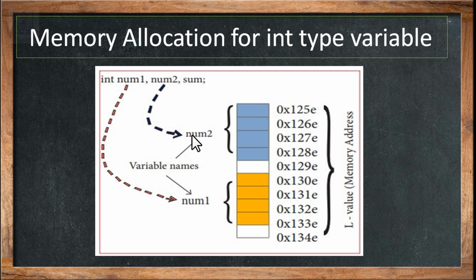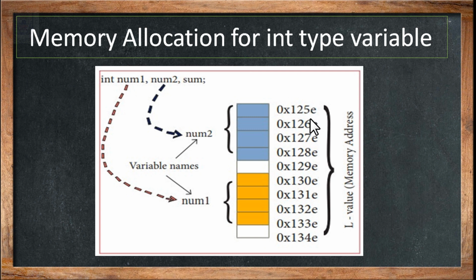Considering another example that we have seen, if I declare the variables int num1, num2 and sum, being integer, high-end compilers will occupy 4 bytes of memory space for each. These 4 bytes of memory space are combined together, and the beginning address of num1 is considered as 0x130E, whereas for the 4 bytes combined for num2, the beginning address will be considered as 0x125E.